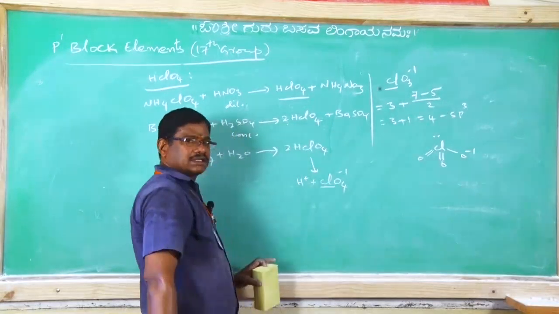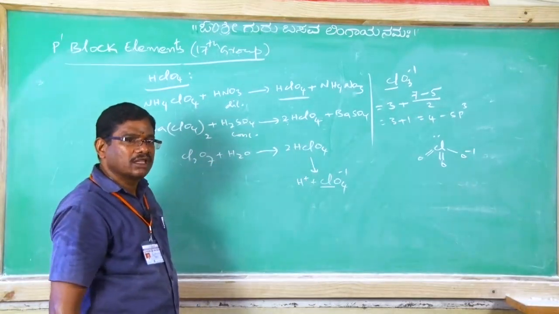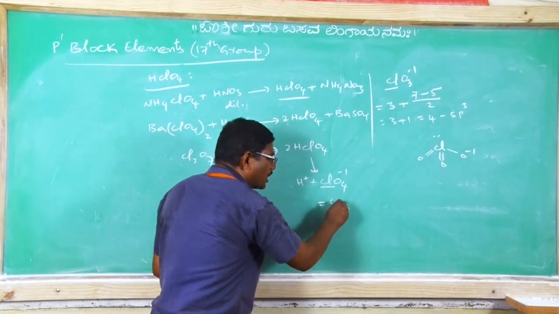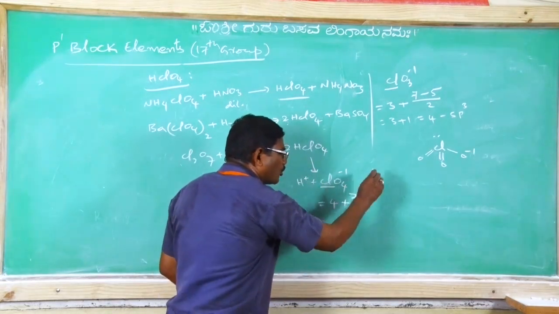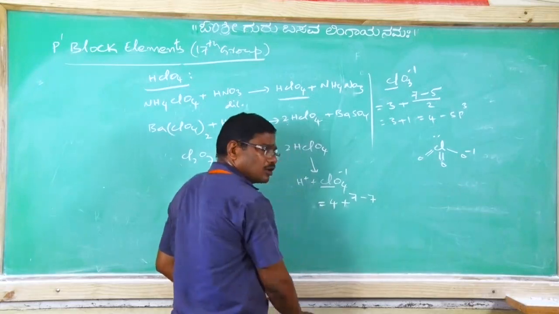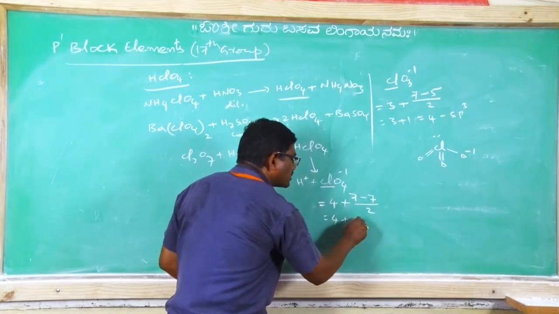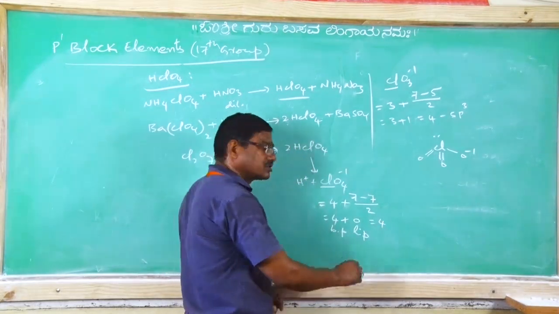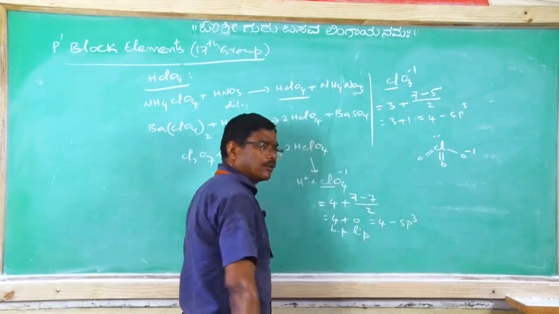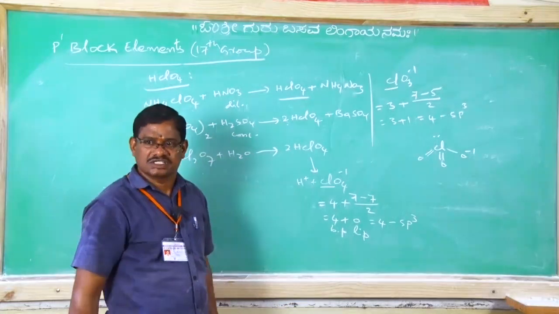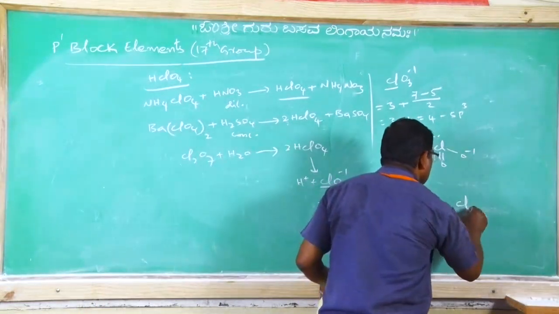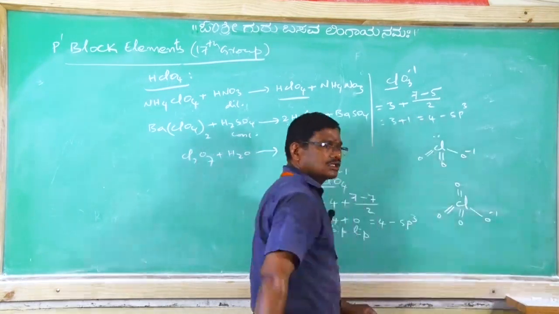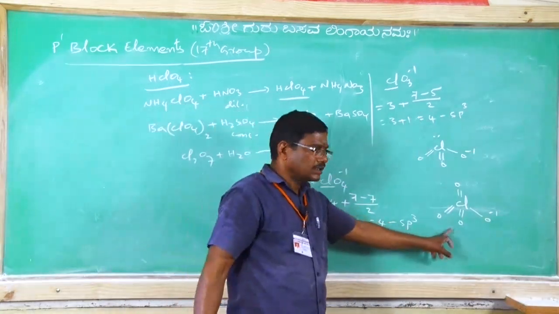Again ClO4 minus. What is the hybridization of chlorine? What is the geometry? What are the bond pairs and lone pairs of electrons? Clear? So here around the central atom 4 atoms are attached. Central atom group number is 7. Its oxidation number if you calculate, 7 divided by 2 will be 4 plus 0, 4 bond pairs and 0 lone pairs will give us a total of 4 pairs of electrons that undergo sp3 hybridization. No lone pair, therefore original structure. What is the original structure? Original structure will be tetrahedral. This is the original structure of perchlorate, tetrahedral.